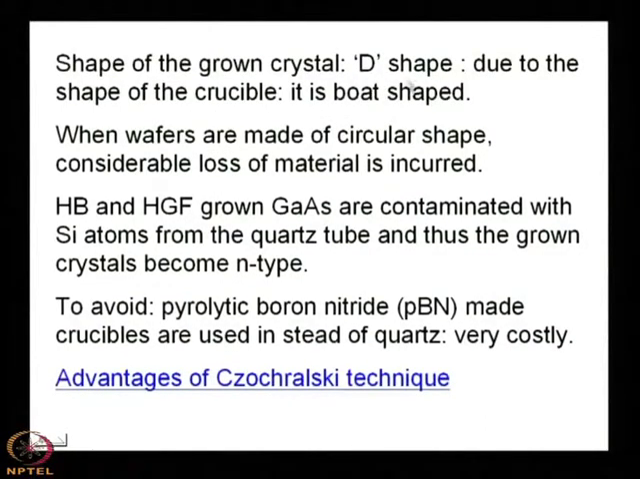We have discussed the D shape of the grown crystal. So when the wafers are made of circular shape, considerable loss of material is incurred. Both in horizontal Bridgman and horizontal gradient freeze grown gallium arsenide, the crystals are contaminated with silicon atoms from the quartz tube, and thus the grown crystals become N type. That is another problem, because at this temperature, what was the temperature we found? 1238 degrees centigrade. So silicon will diffuse from the crucible into the gallium arsenide. But for gallium arsenide, silicon is an N type dopant. So your material will be N type.